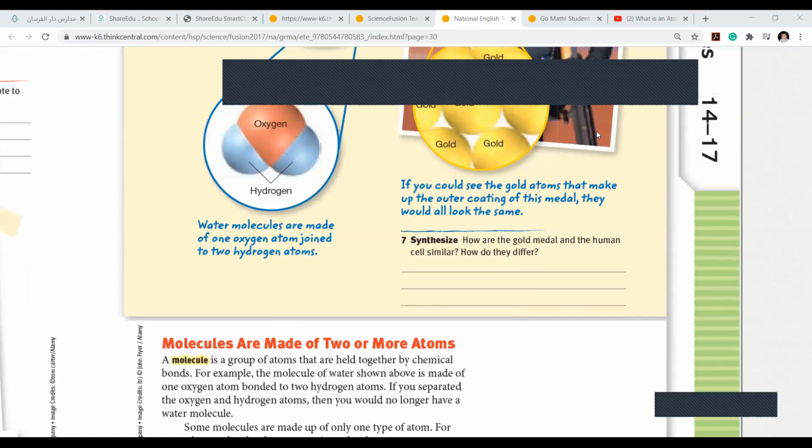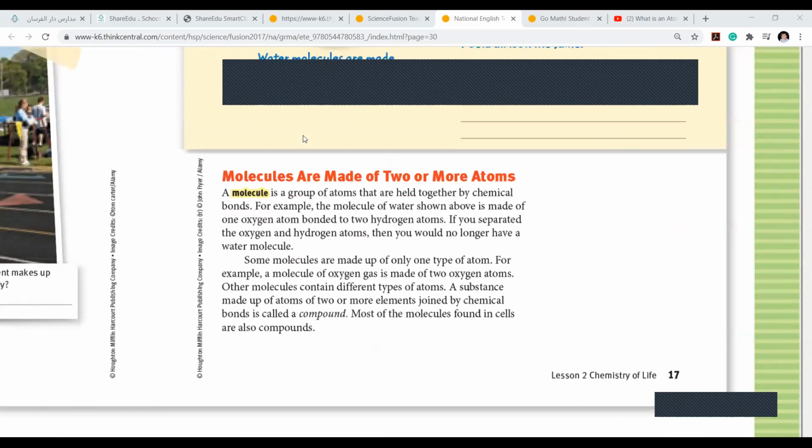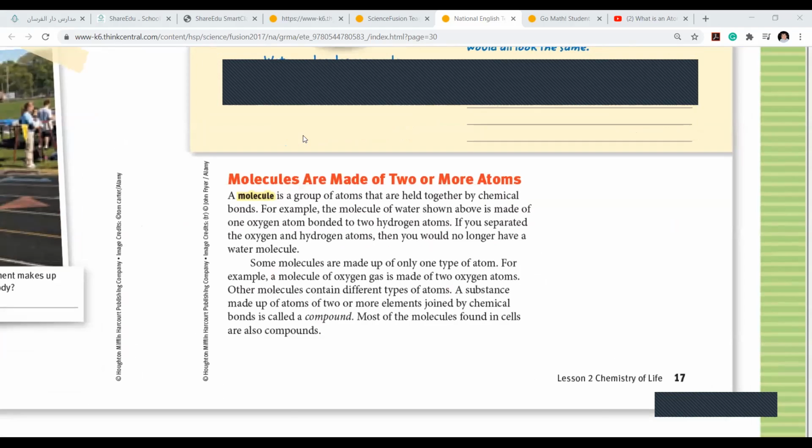It's like in the school, inshallah, like gold, girls. See here, gold. All are gold. This is an atom. When you have many gold together, this is a molecule. This is a compound because you have hydrogen and oxygen. If there is one circle or one shape with one color, it's an atom. If there are many shapes with one color, it's a molecule. Shape and color, this is my idea. The shape and color mean elements, okay? So this is my idea to explain to my kids the difference between atom, molecule and compound.